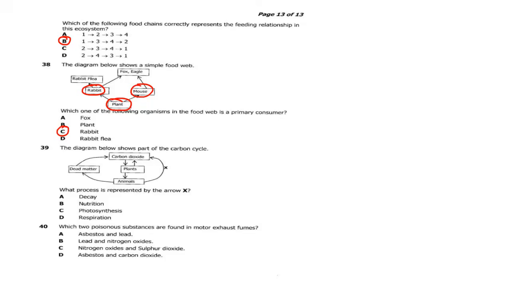The diagram below shows part of the carbon cycle. What process is represented by the arrow X? So from animals, it goes to the atmosphere. This is a carbon cycle. Plants or animals contribute to carbon dioxide in the atmosphere through respiration. So therefore, the answer is D.